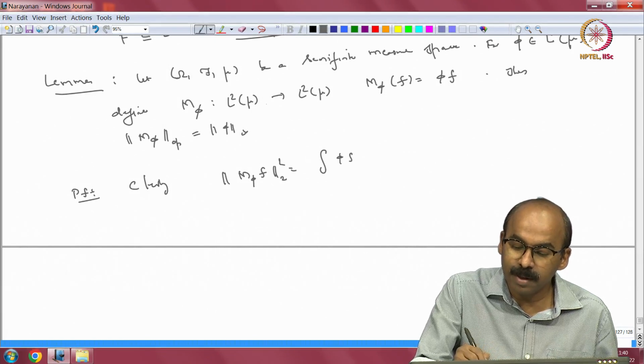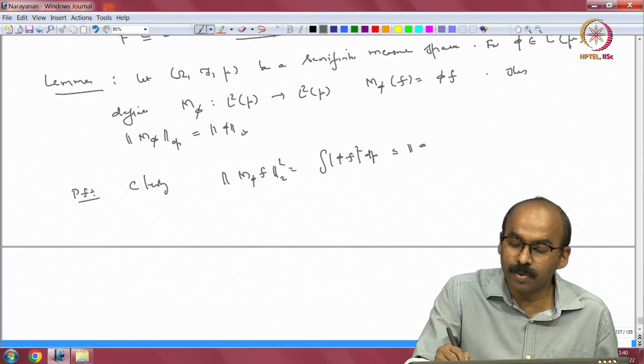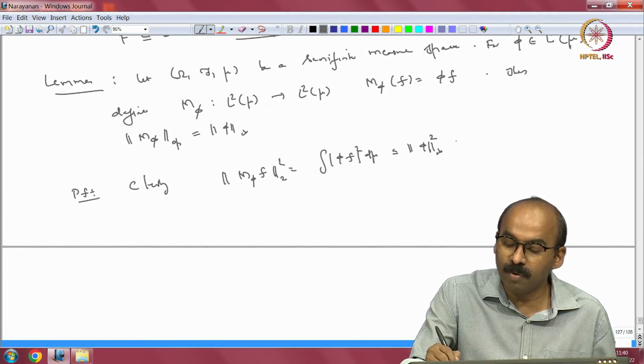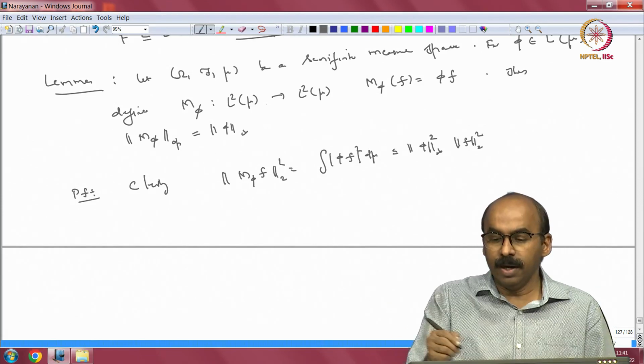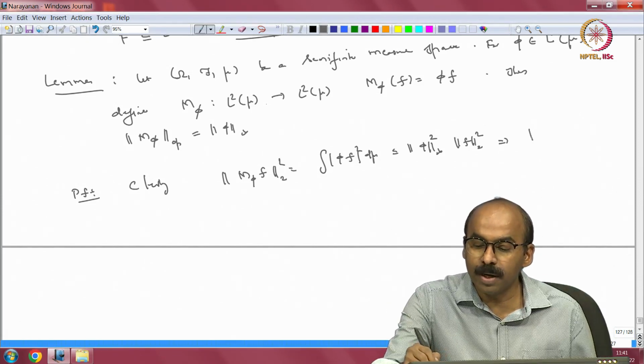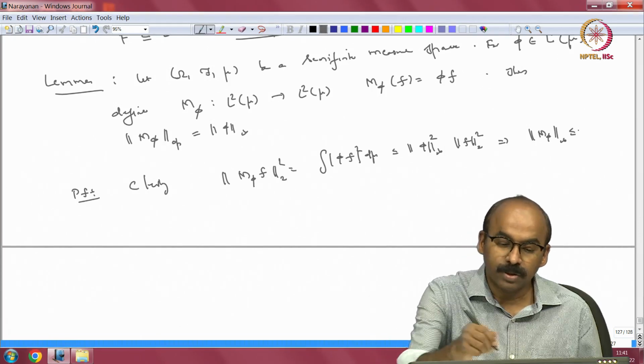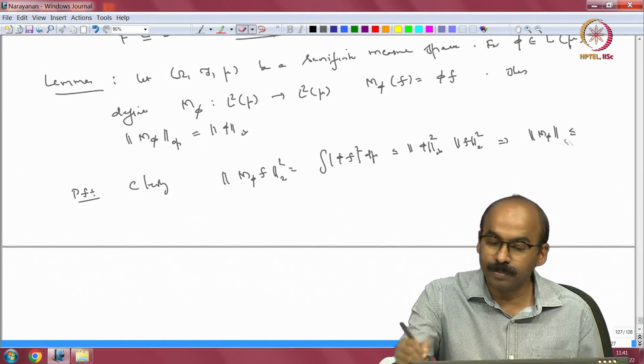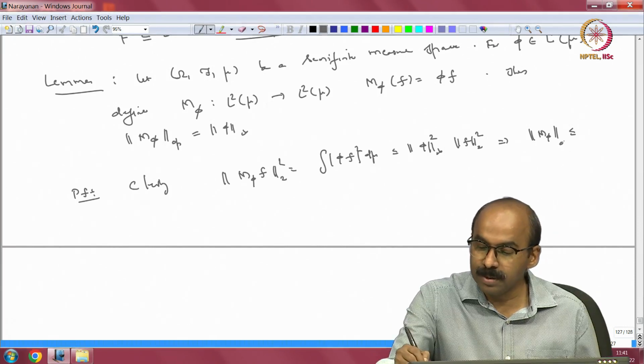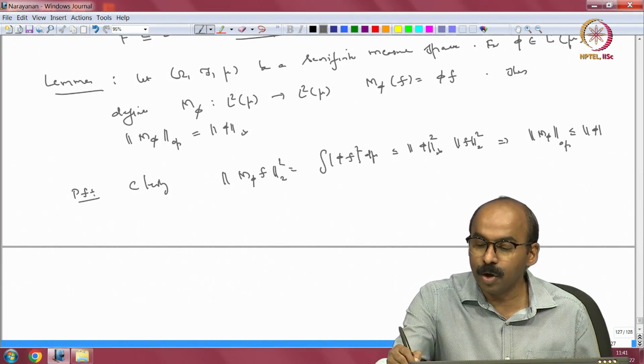This is the integral of |φ f|² dμ. Of course, this is less than or equal to the L∞ norm of φ times the L2 norm of f. So this implies that the operator norm of M_φ is less than or equal to the L∞ norm of φ. This is the trivial part.